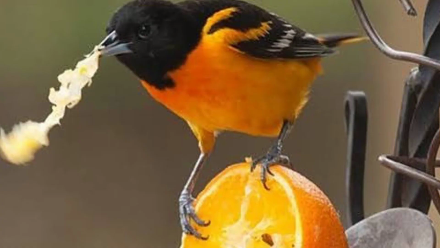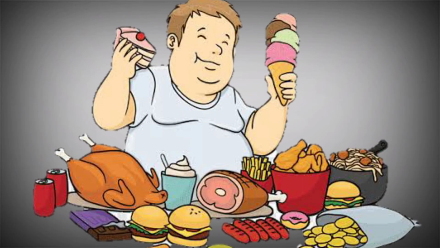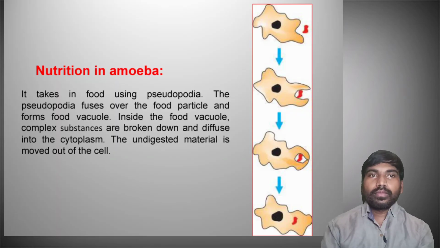Here the bird is eating a fruit. And finally, man eats all types of foods to get nutrients from that food and to get energy. So these are examples for holozoic nutrition.